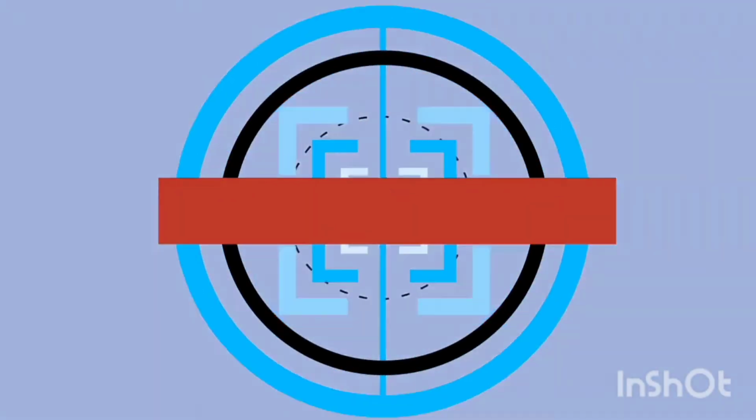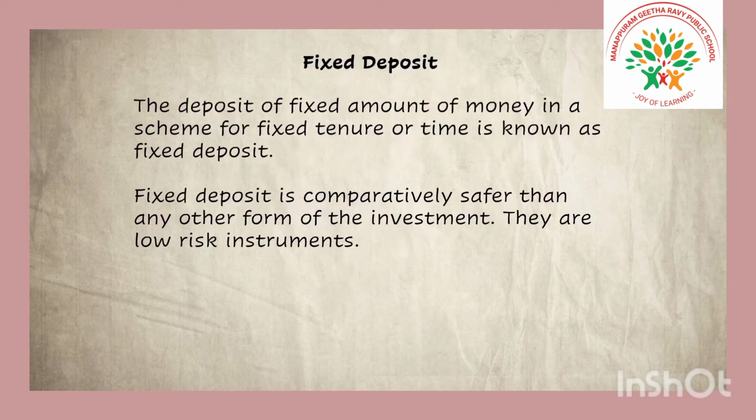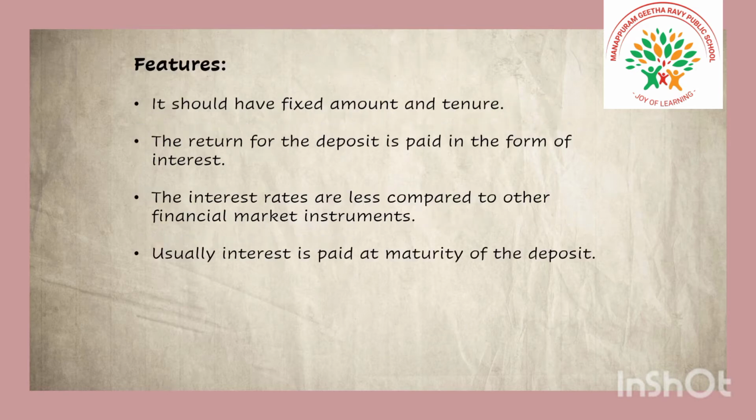Today, let's learn about fixed deposit and recurring deposit. Fixed deposit: the deposit of a fixed amount of money in a scheme for a fixed tenor or time is known as fixed deposit. Fixed deposit is comparatively safer than any other form of investment. They are low risk instruments.